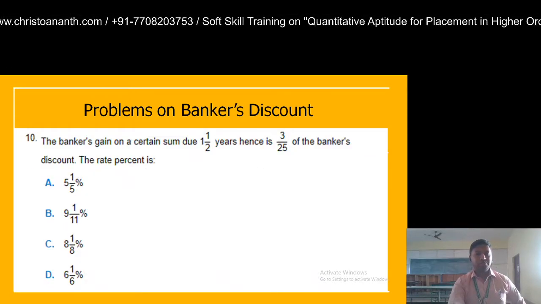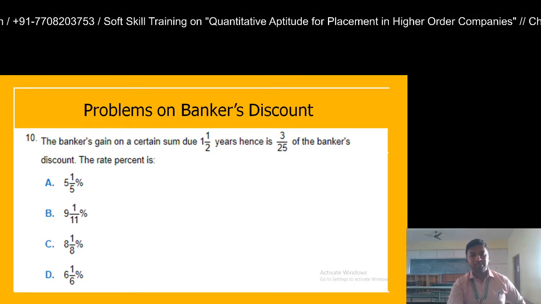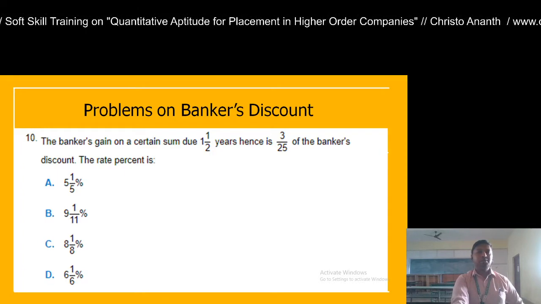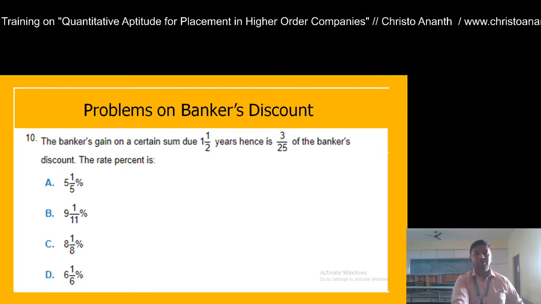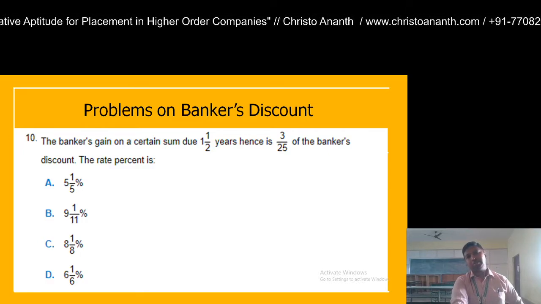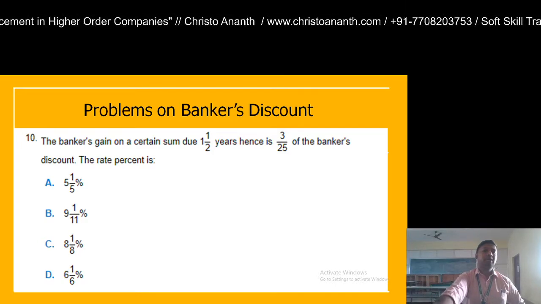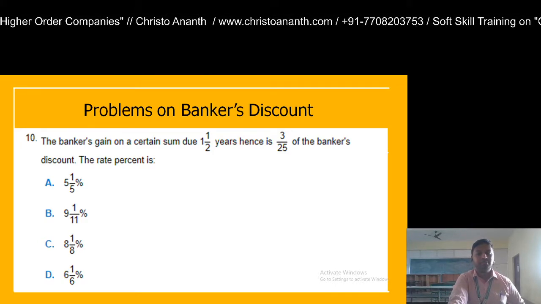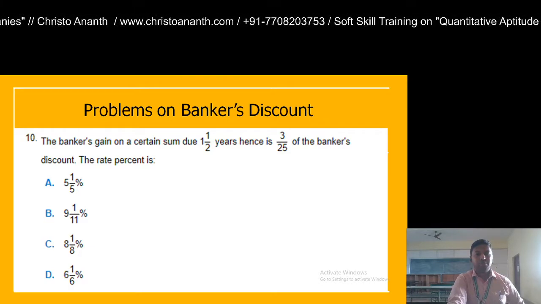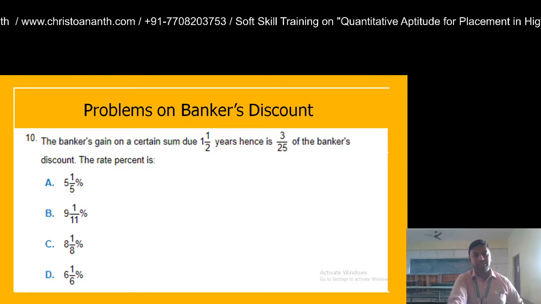We move to the last question. The banker's gain on a certain sum due 1.5 years, that is 3 by 2 years, where 1.5 means 1 and 1 by 2, is 3 by 25 of the banker's discount. What is the rate of interest or rate percentage? You are given 4 options: 5 1 by 5, 9 1 by 11, 8 1 by 8 and 6 1 by 6 percent.